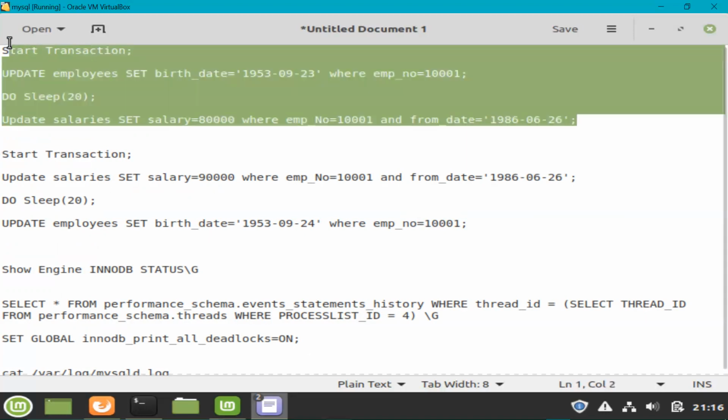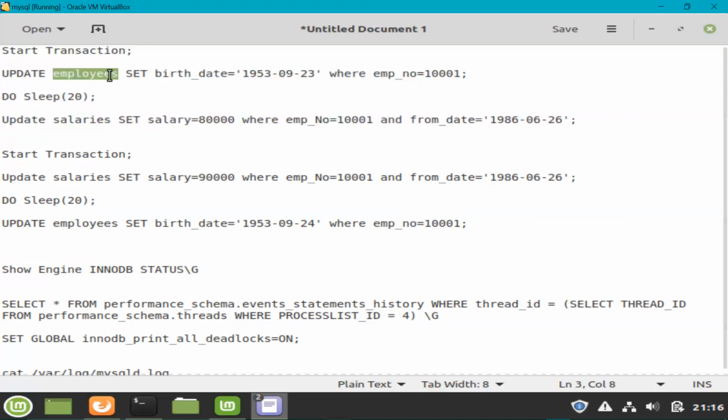In transaction 1, I'm starting a transaction and then updating the employees table, updating the birth date column for employee ID 10001. Then the transaction will sleep for 20 seconds and then run the update on the salaries table, where it is updating the salary column for employee number 10001 and from date is this.